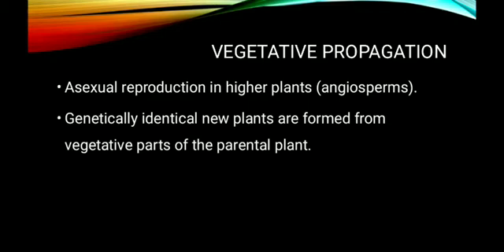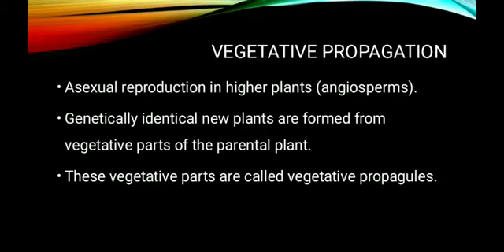So during this process, the genetically identical new plants are formed from vegetative parts of the parental plant. Vegetative part means the plant parts can be classified into two types, vegetative parts as well as sexual parts. In angiosperms, the flower is the sexual part, and stem, root, and leaves are the vegetative parts. So the vegetative parts of the plant body produce a new individual, and during this the genetically identical new plants are formed from the vegetative parts of the parental plant.